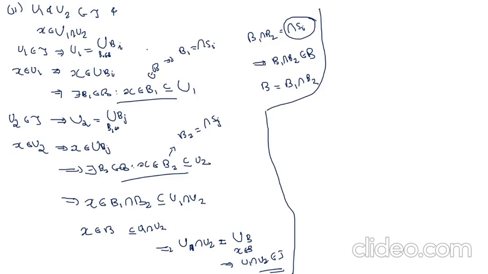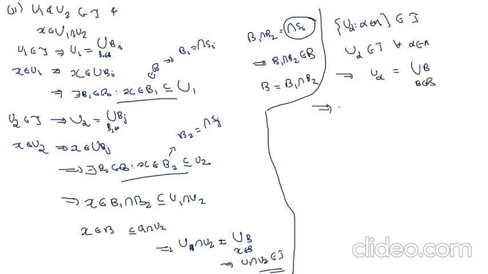So finally, we have to prove that an arbitrary union belongs to tau, that is, the union of U alpha, alpha belonging to lambda, belongs to tau. Now U alpha belongs to tau for all alpha belonging to lambda implies each U alpha can be written as a union of B, B belonging to B, by the definition of tau.